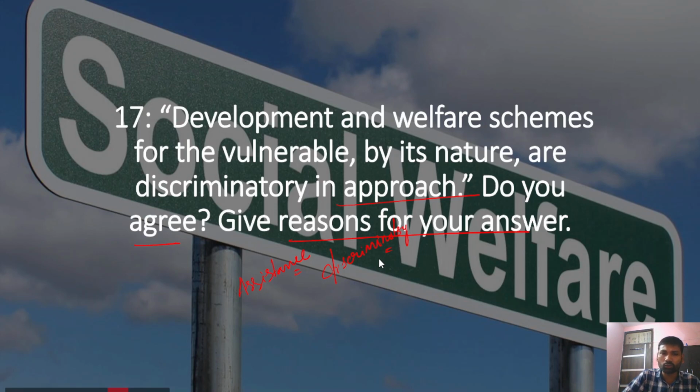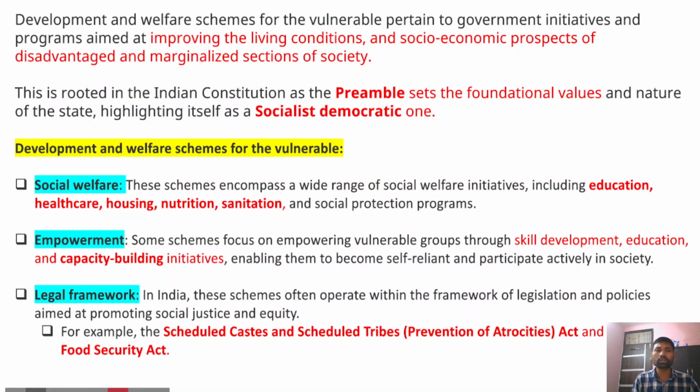Now, first, what you have to write is to introduce this answer. What constitutes developmental schemes and welfare programs? They are provided to the vulnerable categories. Vulnerable categories means scheduled castes, scheduled tribes, economically weaker sections, women, etc. These initiatives of the government, the welfare schemes provided by the government, are specifically focused at these vulnerable sections.